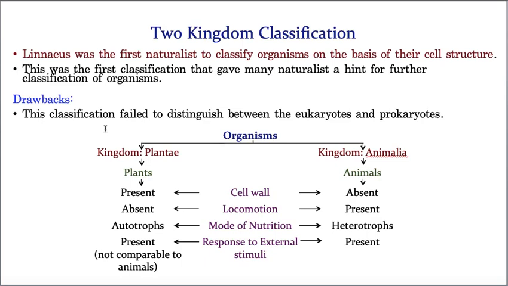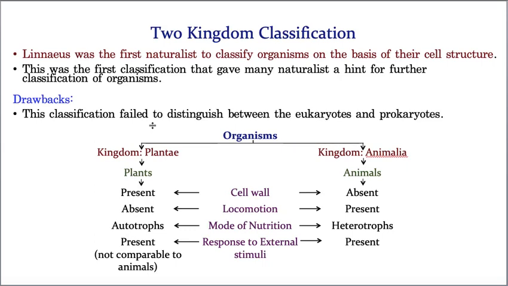And of course, I clearly say this is not an accepted classification. According to this classification, only two kingdoms are there, Plantae and Animalia. Did you notice clearly both are eukaryotes? Am I correct? Then where is the prokaryote in this?